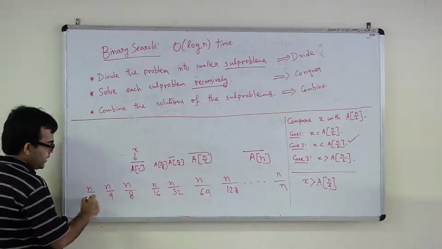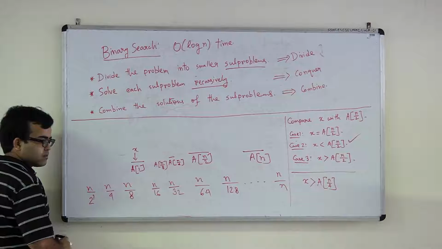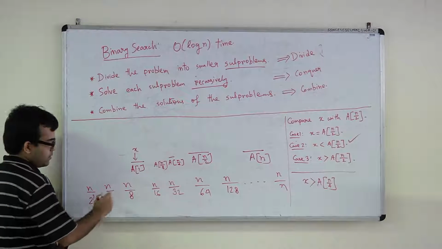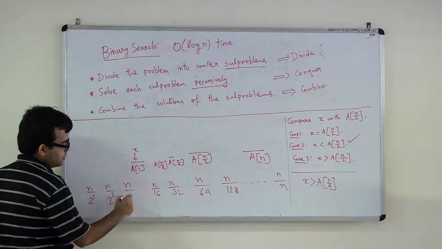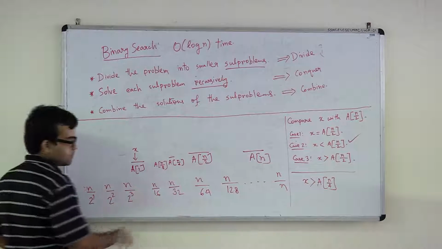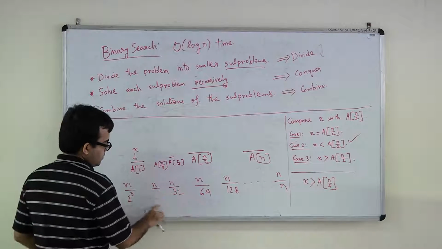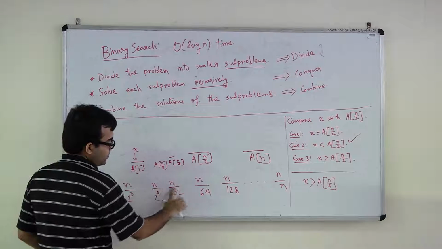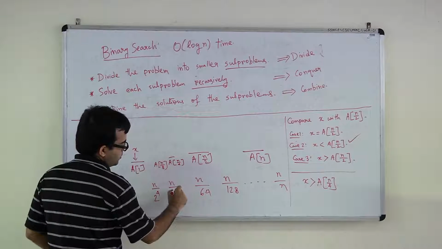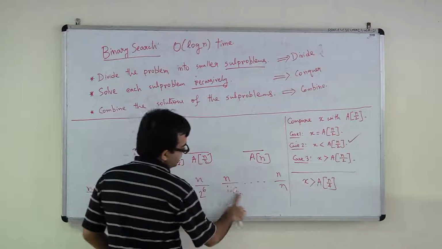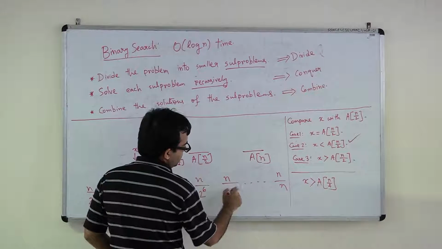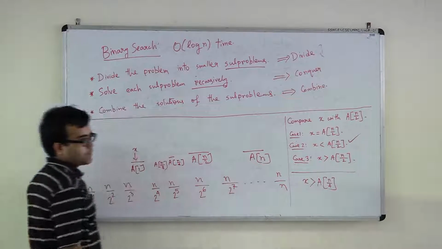N by 2 is n by 2 to the power 1, right? What is n by 4? 2 square. What is n by 8? 2 cube. 2 to the power 4. 2 to the power 5. 2 to the power 6. 2 to the power 7.